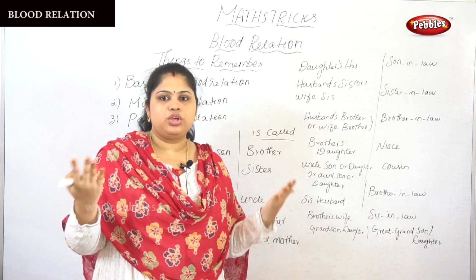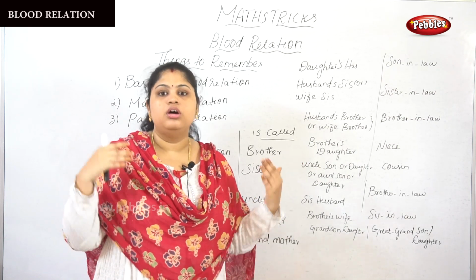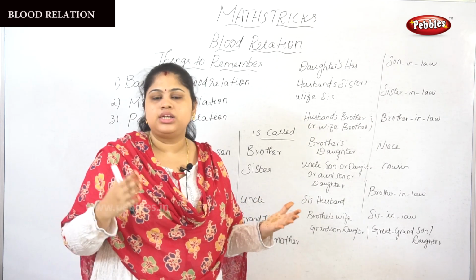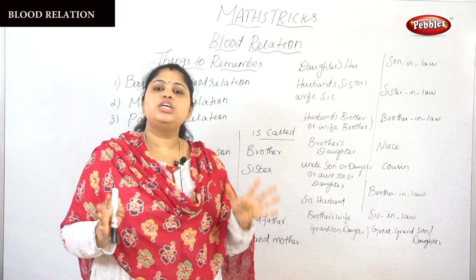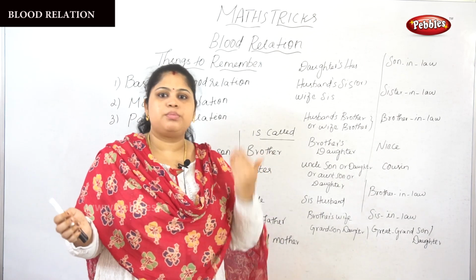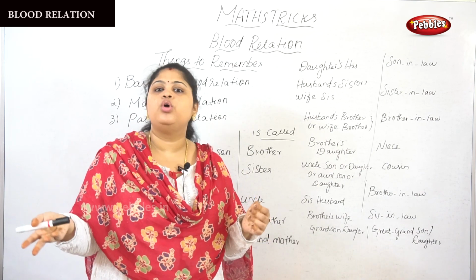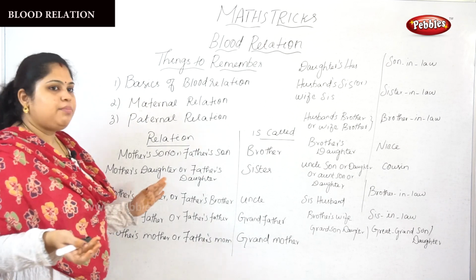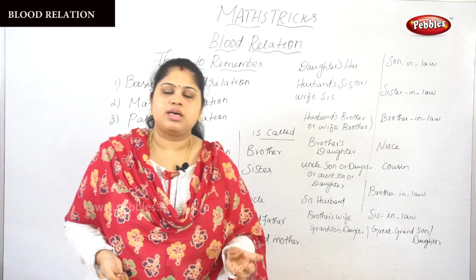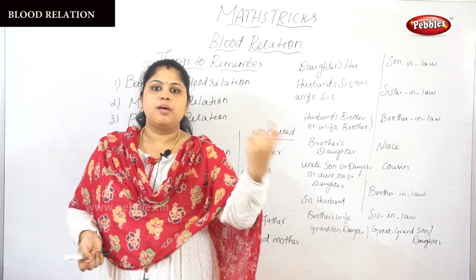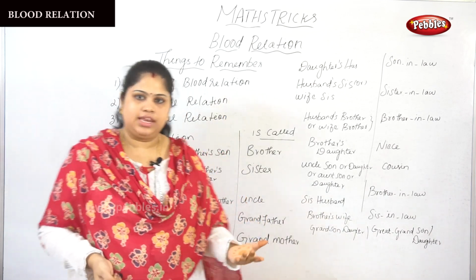So both side brothers are unique, combinedly we always call them uncles in English. Okay, for your mother tongue it may vary, but in English we collectively call them an uncle. Mother's brother or father's brother we used to call uncles. So for example, how will they ask you the question, for example, B's mother's brother. They will ask you an indirect question like this.